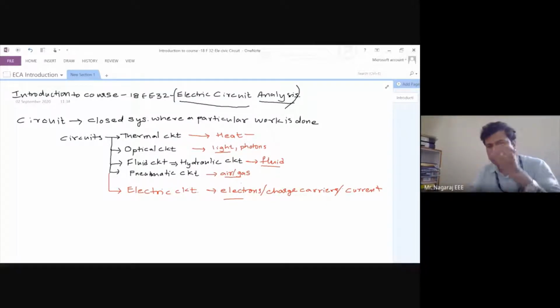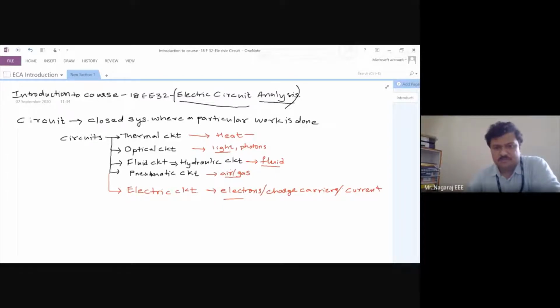Now there are fans in our houses. Electricity is used to make the blades of the fan rotate. So the output of that machine is mechanical energy. If you take our lamps, when we switch on that lamp, we are getting light. Light is a non-electrical quantity. Okay.